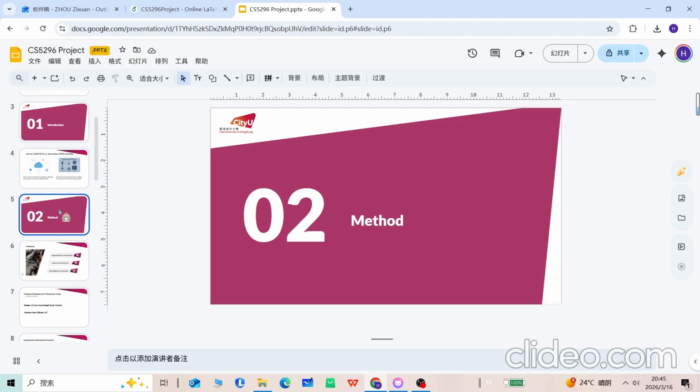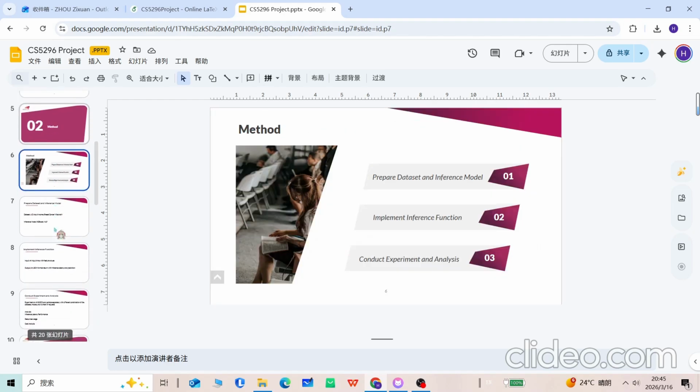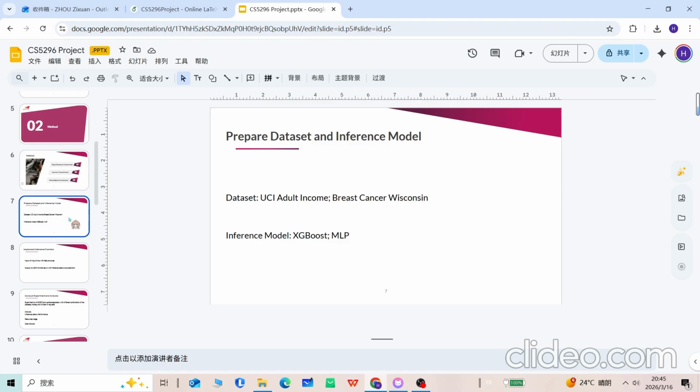Next, I'm going to introduce the method of my experiment, which is mainly through three parts. The first one is preparing the dataset and inference model. Here are the two datasets I'm going to use. The first one is the UCI adult income dataset, which is for regression purposes. And the second one is the breast cancer Wisconsin dataset, which is for classification purposes. And the two inference models that I chose are XGBoost, which is a relatively advanced machine learning based model, and the MLP, which is a beginner friendly deep learning based model.